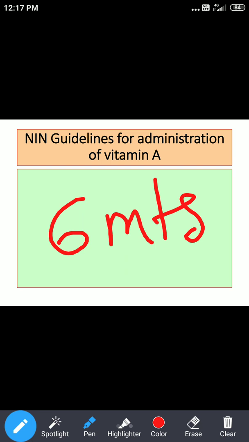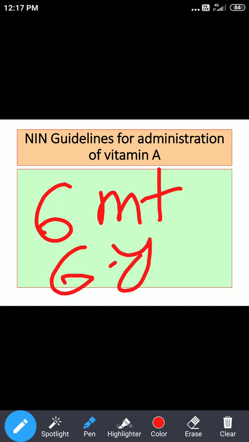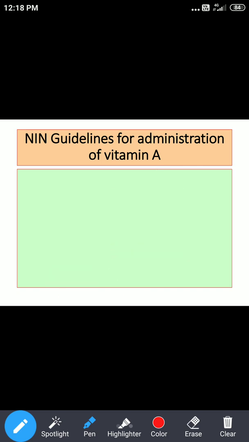Most important aim is to prevent blindness which is associated with deficiency of vitamin A. To whom are we giving it? The high risk group, which is 6 months to 6 years. What are we giving? Vitamin A, dose 1 lakh international units for infants and above that 2 lakh international units.